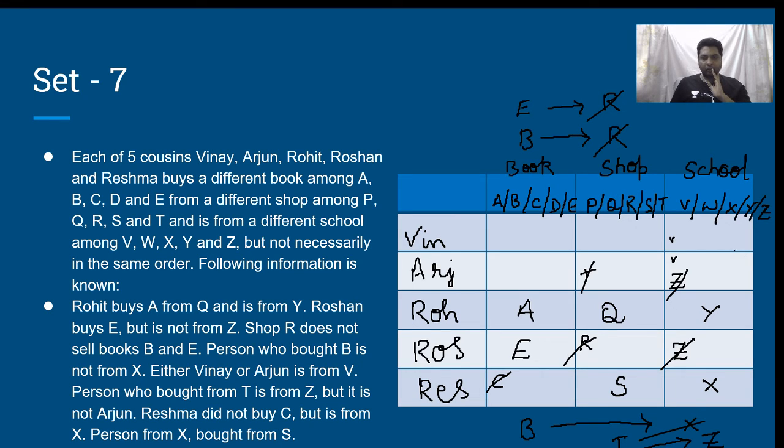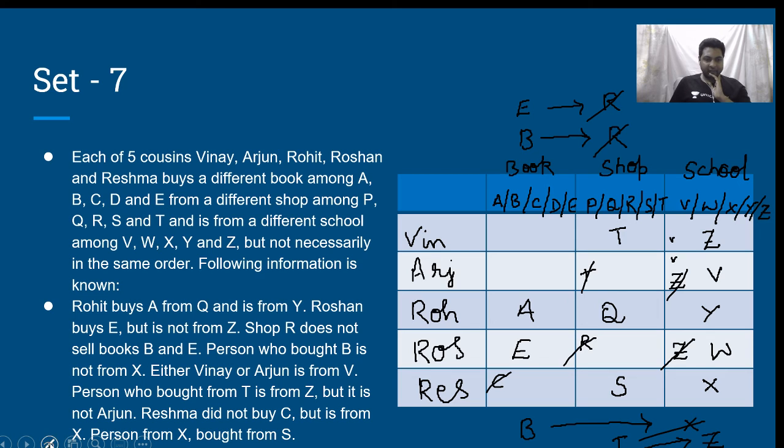Now, come to the column of school. I have to write Z somewhere. It cannot be Reshma, it cannot be Roshan, it cannot be Rohit, it cannot be Arjun, which clearly means that it has to be Vinay. So, Vinay is from Z. Is that clear? Which then automatically means that Arjun is from V, which means Roshan is from W. Is that clear? The moment I write Z, I can write T.